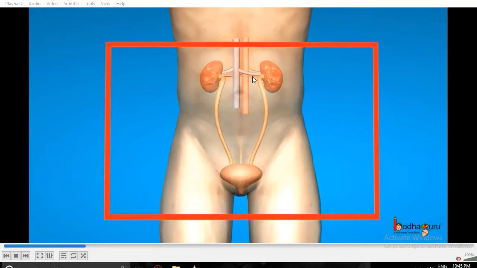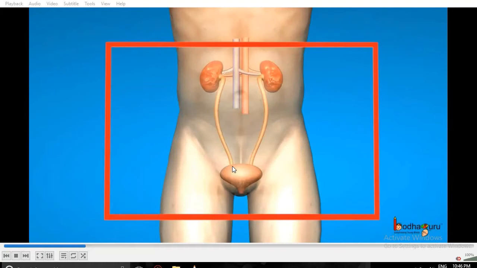And what about the position? The position of the kidney is below the diaphragm and at the back side. It is connected with 2 ureters.